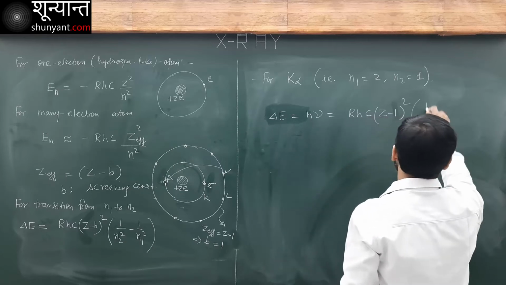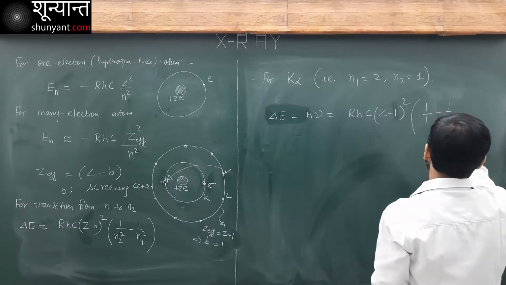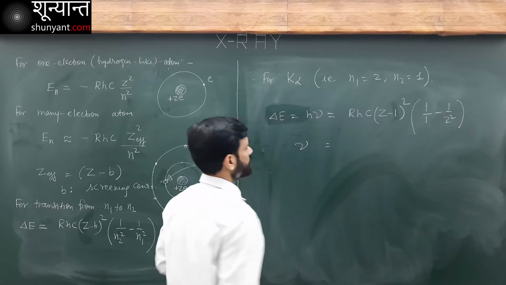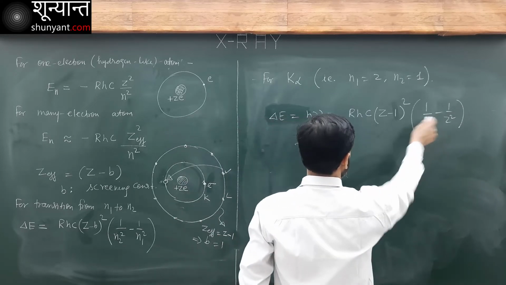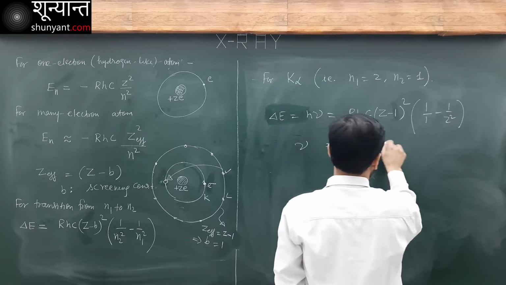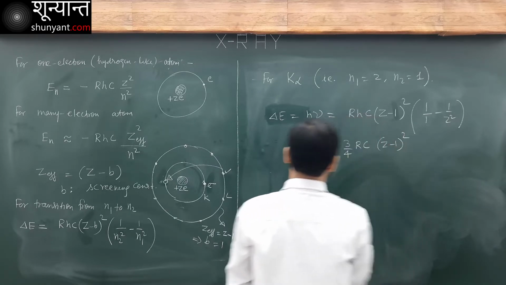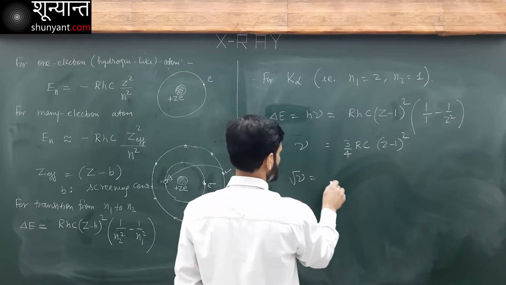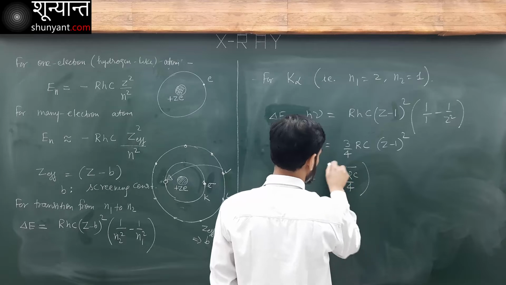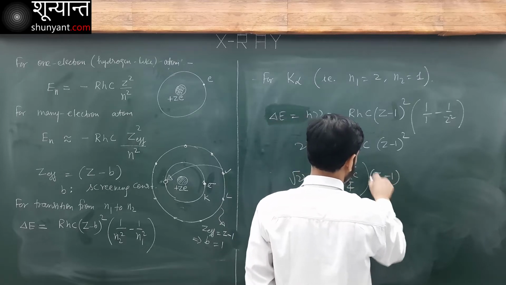And then 1 over 1 minus 1 over 2 square. So nu is equal to 3 over 4 RC (Z minus 1) square. So under root nu is under root of 3 RC over 4 times (Z minus 1).